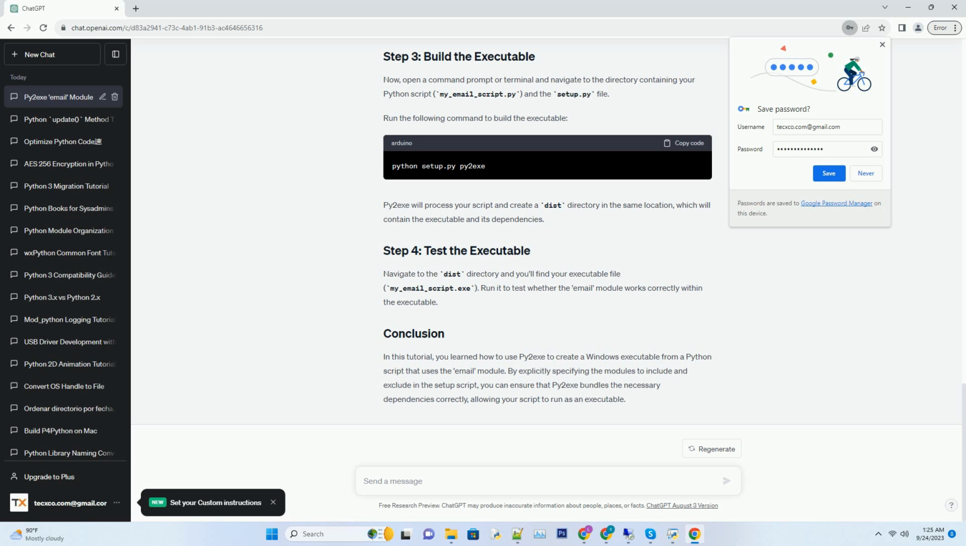Next, we need to create a setup script that specifies how Py2exe should bundle our script and its dependencies into an executable. Create a file named setup.py in the same directory as your script. In this setup script, we specify that our script is named my_email_script.py, which is the name of the script you created in step 1.